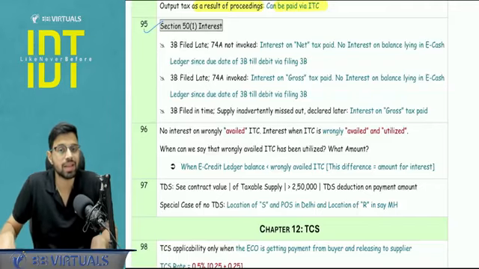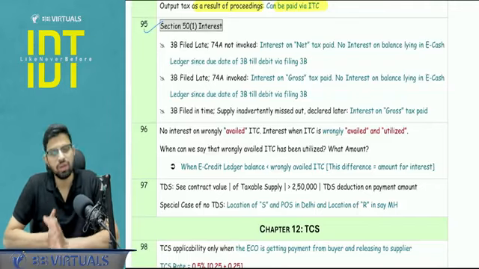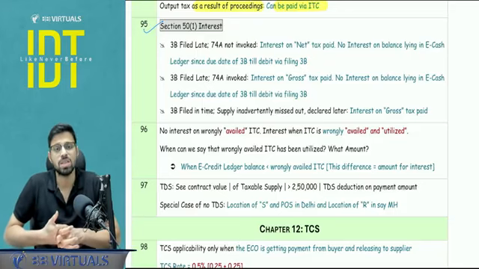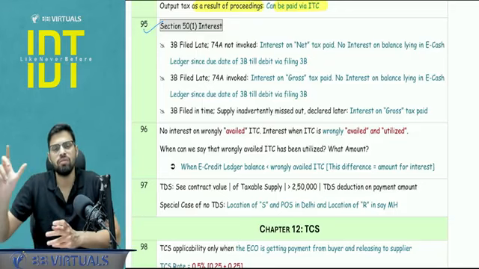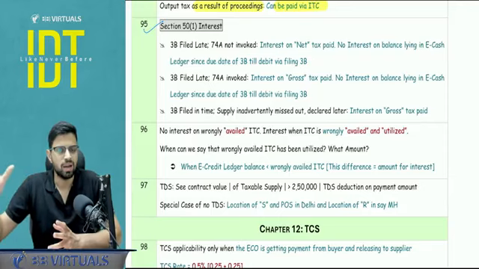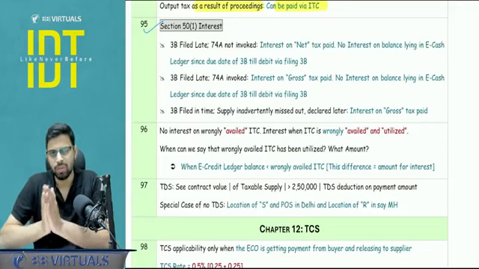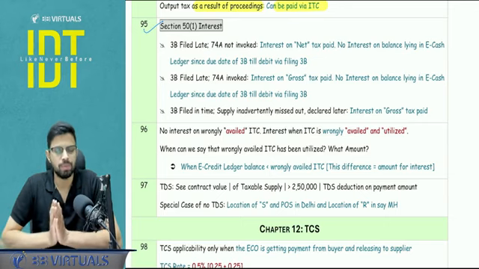Section number 50, that is the interest, basically very important. The recent September 25 paper had also tested one specific part which was a little bit of a controversy, that some people had a different opinion, but we'll stick to the ICS opinion. Now basically we'll take three cases. Point to be noted, please pay attention.